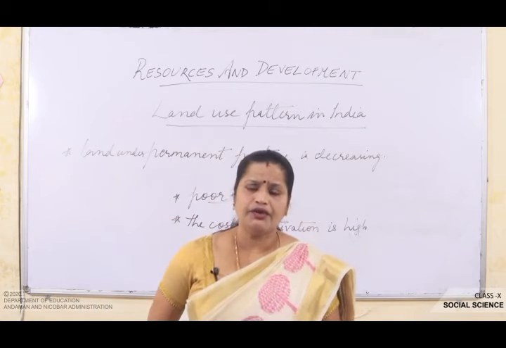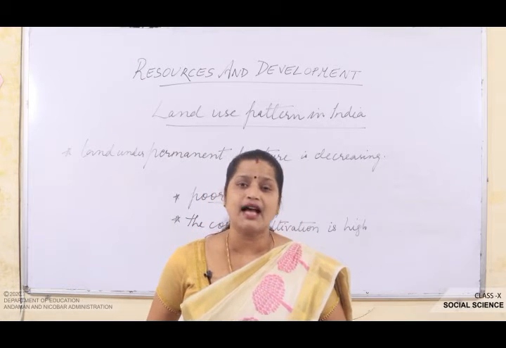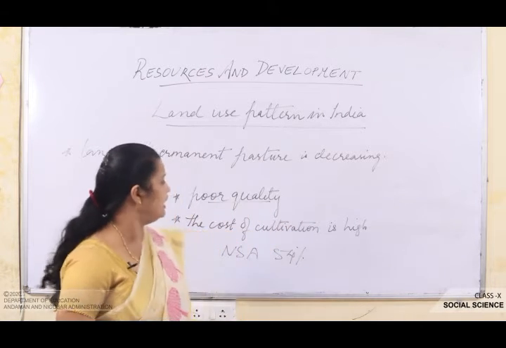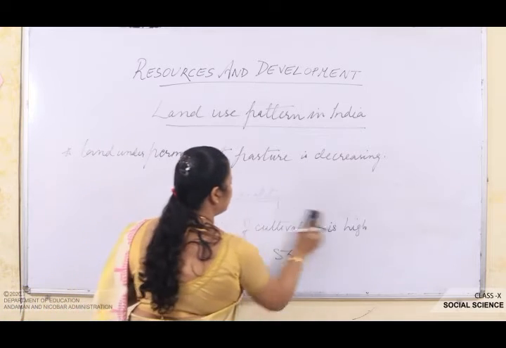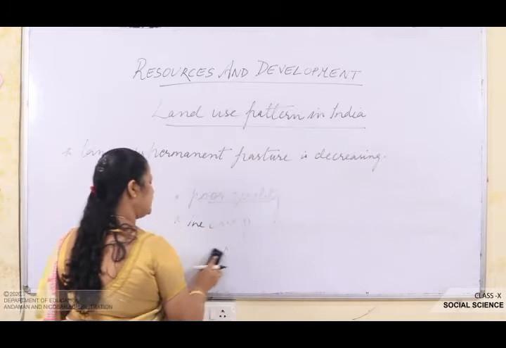Okay. Here we will see that the forest area in the country is far lower than the desired 33% of geographical area. Now, here we are talking about the forest area. See, my dear students, we are developing, it is true.